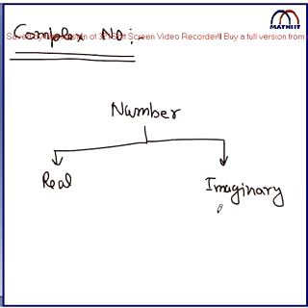Imaginary number for your 12th point of view and engineering entrance examination point of view, we are going to talk about the only one number that is called as the root of minus 1. Of minus 1, or you can say root of negative quantity. Right? Whenever inside the root any negative quantity is going to appear, so that will be taken as an imaginary number and we will represent it by the small i. Right? Small i we are representing. So this will be called as the imaginary number.